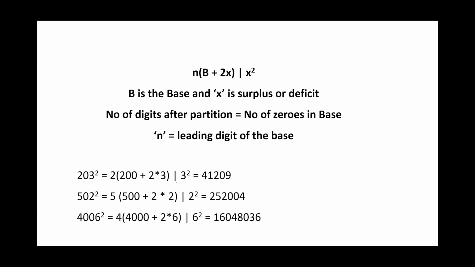And again, after the partition, the number of digits depends upon the number of zeros in the base. So 502 square is 5 into 500 plus 2 into 2 followed by 2 square. So you have 504 into 5, that gives you 2520 followed by 04. 4006 square, 4 into 4000 plus 2 into 6 followed by 6 square. Since it is 4000, three zeros, you have 3 digits over here. So that's why you write 6 square as 036.